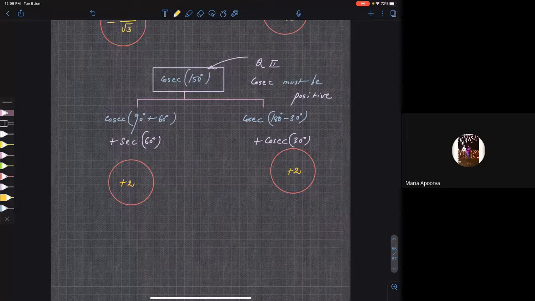So now you can take the trigonometric ratios of angles that are greater than 90 also. Are you getting my point?